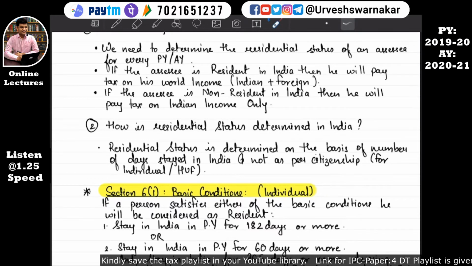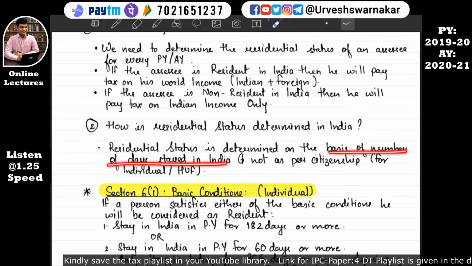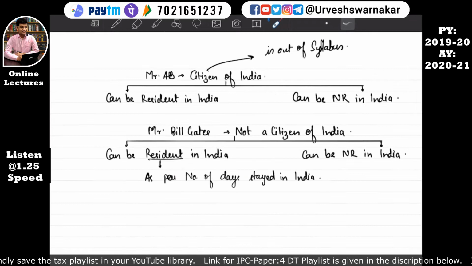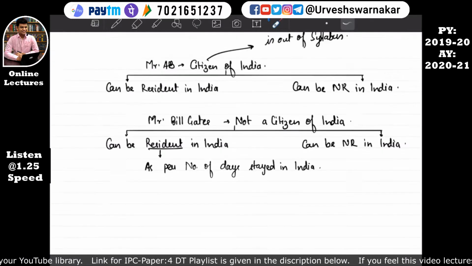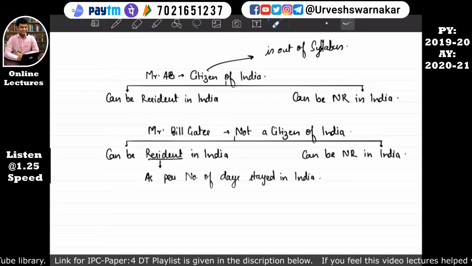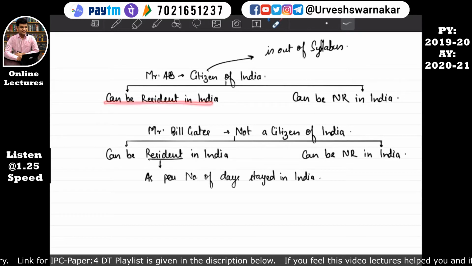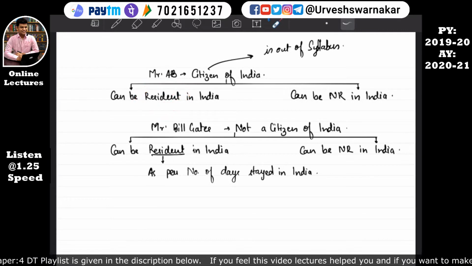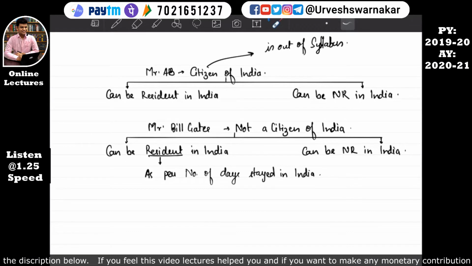Okay. How is the residential status determined in India? Residential status is determined on the basis of number of days stayed in India and not as per citizenship. Okay. So let me make you all understand about this. For example, Mr. Amitabh Bachchan is a citizen of India. Mr. Amitabh Bachchan can be resident in India or he can be non-resident in India. How will it be determined? Residential status will be determined on the basis of number of days stayed in India. It does not simply mean that if Mr. Amitabh Bachchan is a citizen of India, he will be by default resident in India.